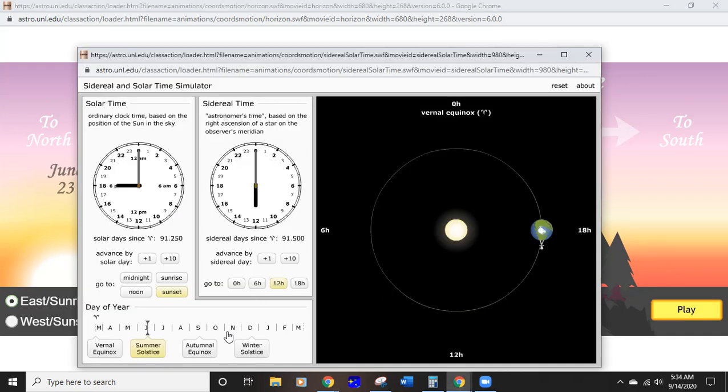Okay, and then finally, we're back to the autumn equinox. On this day, solar time and sidereal time will be exactly the same. Now, here's an interesting question: the next day, how far apart will these be? Something to think about. All right, this will conclude part one of the lab. Go ahead and hit stop.